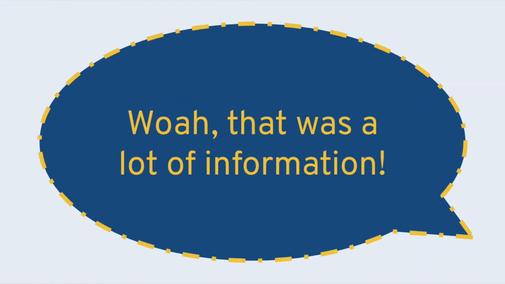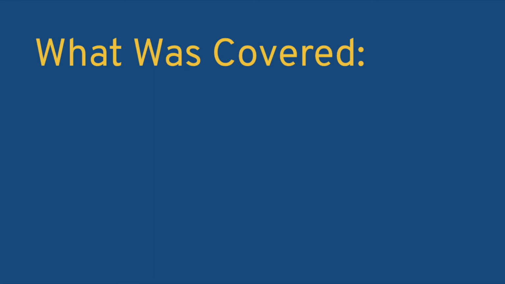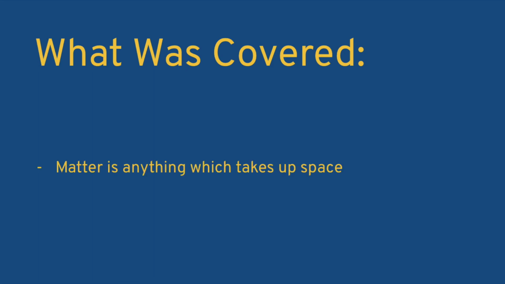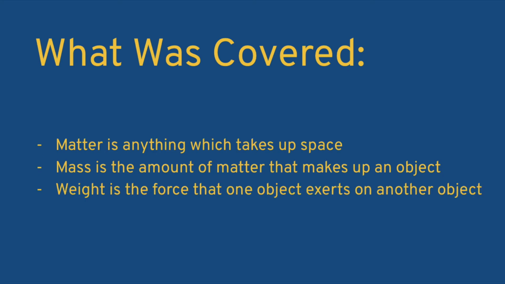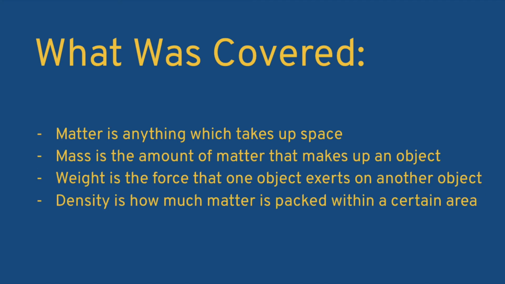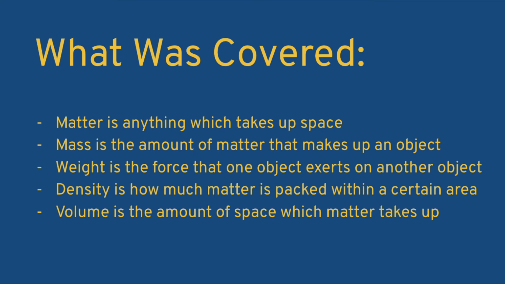Whoa, that was a lot covered. The key points to take away are: matter is anything which takes up space. Mass is the amount of matter that makes up an object. Weight is the force that one object exerts on another object. Density is how much matter is packed within a certain area. Volume is the amount of space which matter takes up.